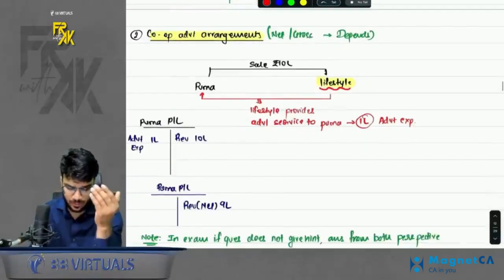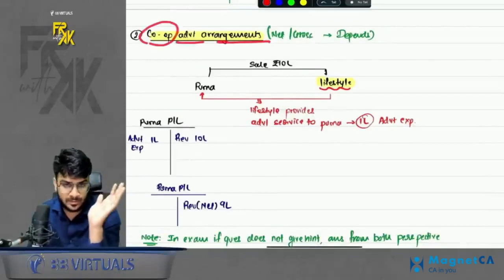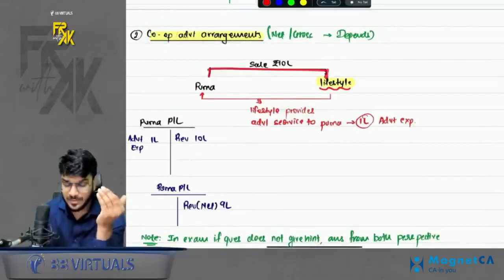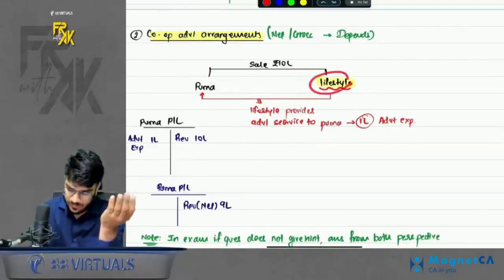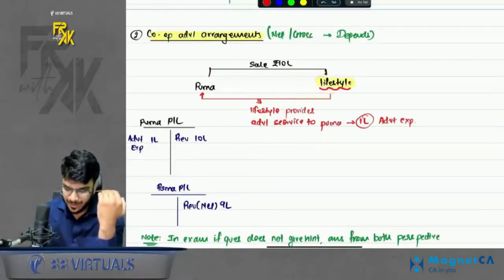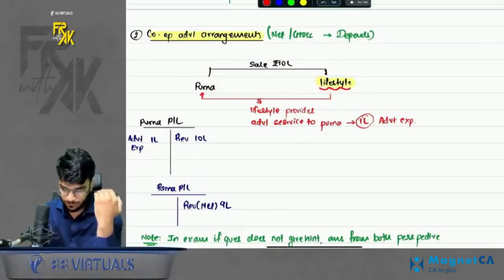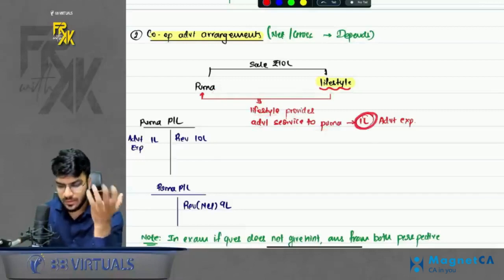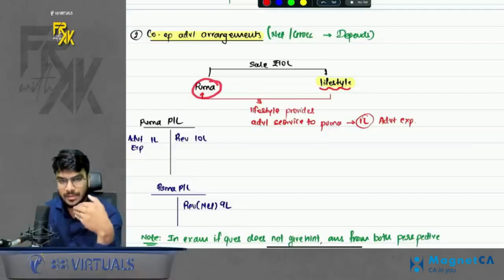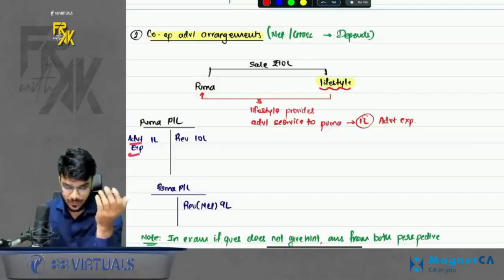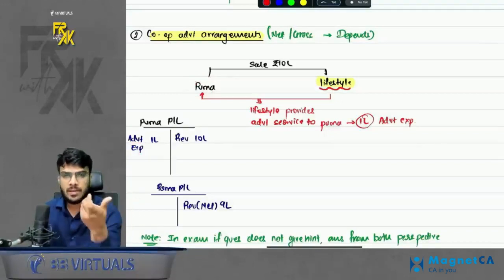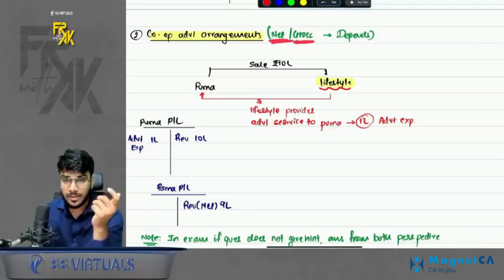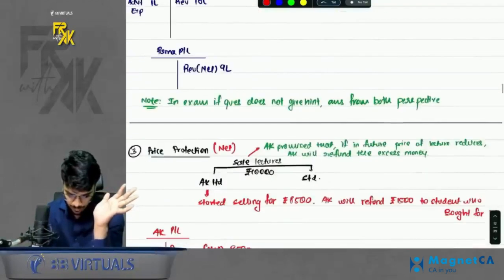Simple. Next point. Cooperative advertising arrangements. What is the meaning of this? Same example. Puma is making a sale of 10 lakhs. Lifestyle offers to make some advertisements for Puma. That is, Lifestyle is providing advertisement services to Puma and it is charging 1 lakh. So basically, Puma is receiving 10 lakhs and paying for advertisement 1 lakh. How should Puma record the revenue? So here it is ambiguous. It will differ on a case to case basis. You need to check. It can be either net or gross. It depends. Do remember that.